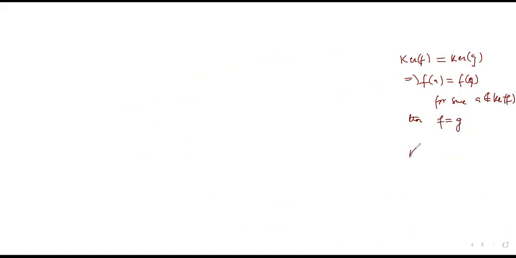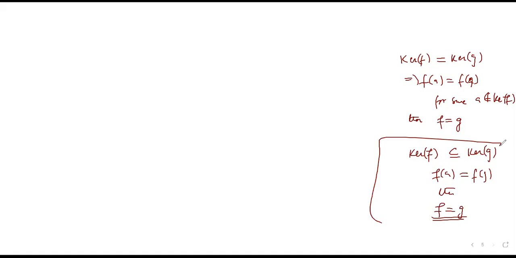Actually there is a more general result that we will do later: if the kernel of f is contained in the kernel of g, and f of a is equal to g of a for something not belonging to kernel of f, then also f is equal to g.